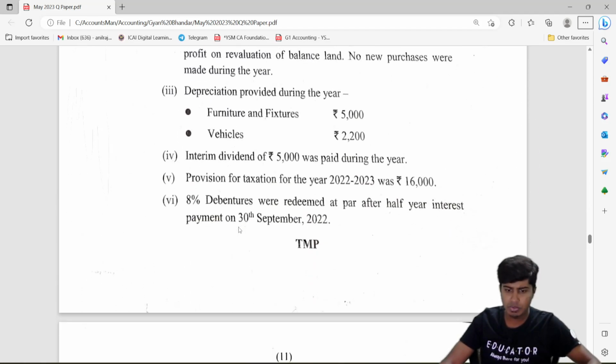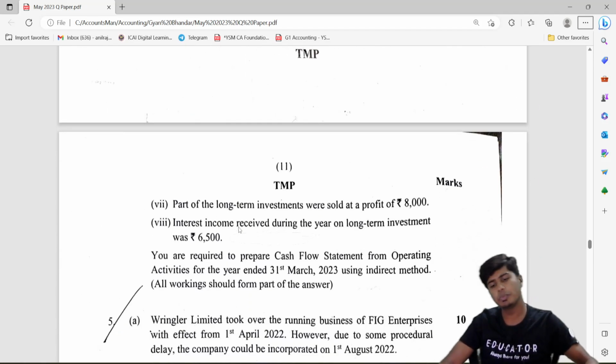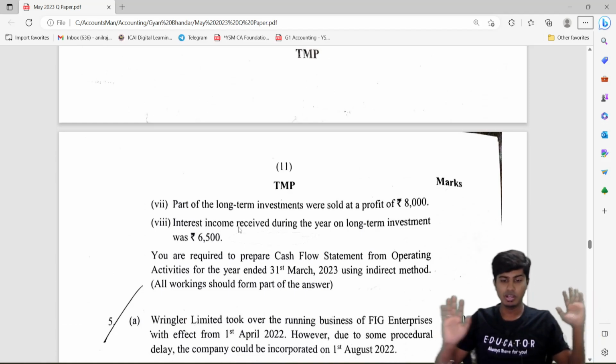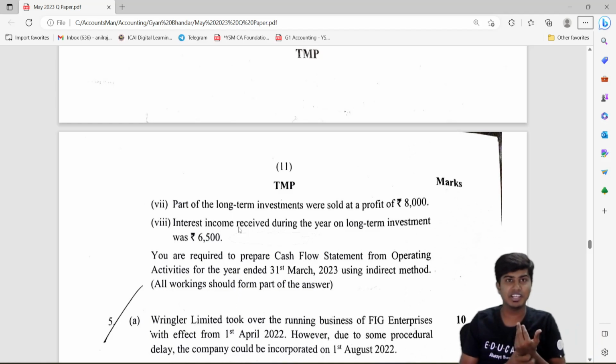Okay, what are they expecting you to do? They're expecting you to prepare cash flow statement from operating activities only. Oh, cool. So they're not asking you to do financing activities, investing activities and all. They're asking you to do only operating activities.